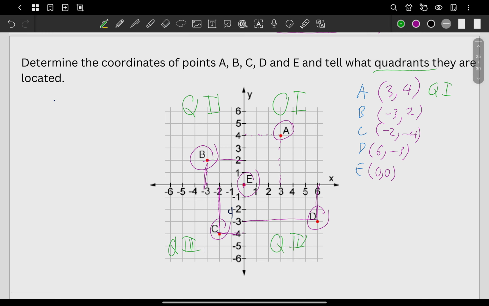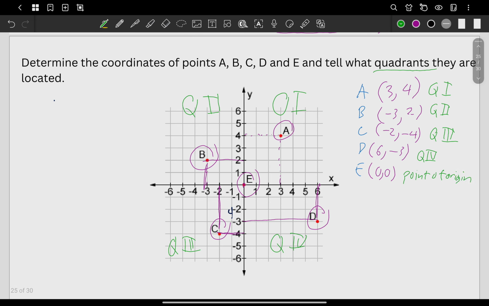So what about point B? Quadrant 2. Point C is quadrant 3. Point D is quadrant 4. And point E, is it in any quadrant? No.